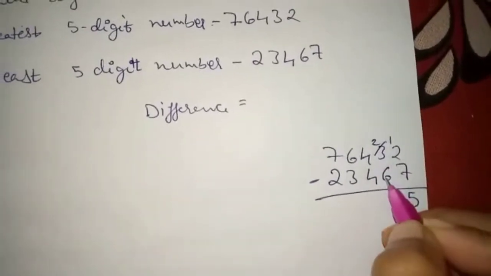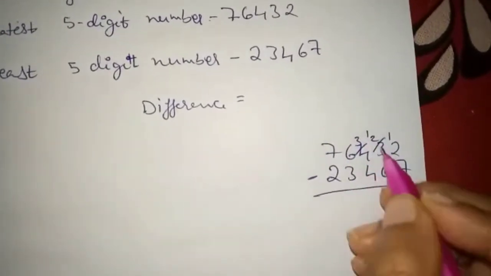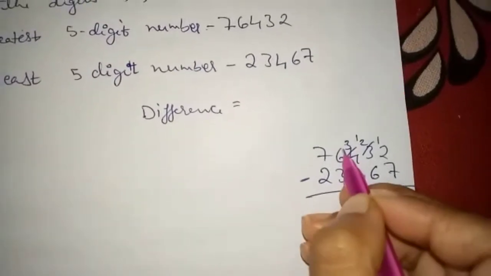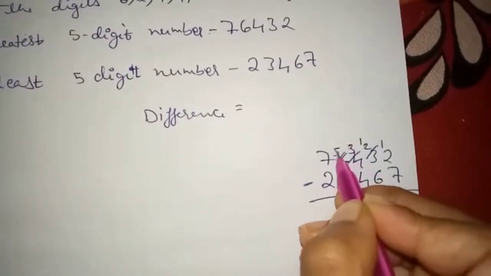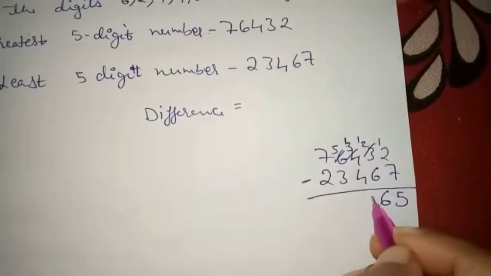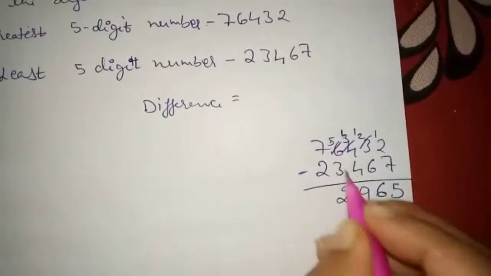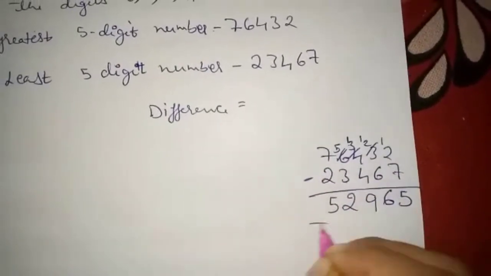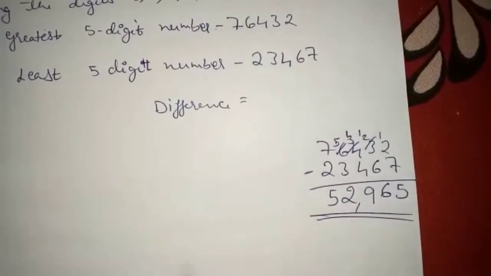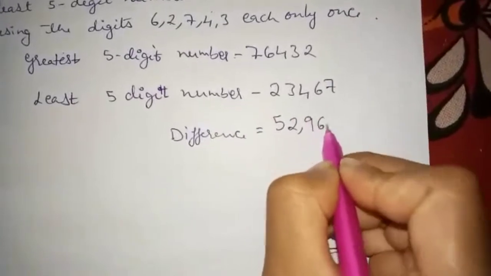Next 2 here, here 6. Cannot. Again cut this. It becomes 3. This becomes 12. 12 minus 6 is 6. Again 3, we cannot. Cut this. 5 becomes 5 and this becomes 13. 13 minus 4 is 9. Next 5 minus 3 is 2. 7 minus 2 is 5. So the answer is 52,965. Right here, 52,965.